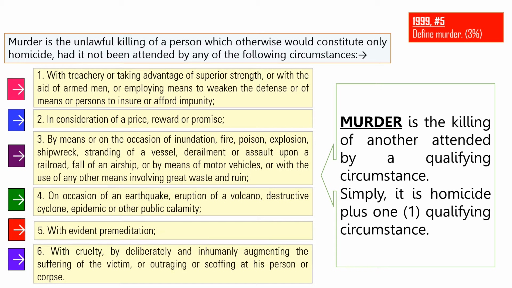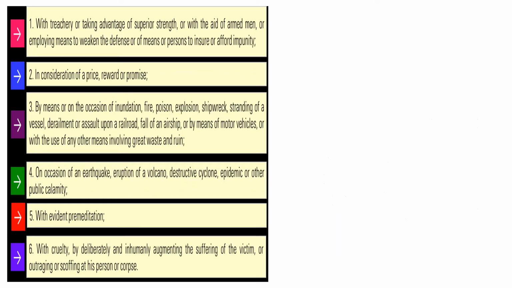Kung nabitin ka, pwede mong dagdagan. An example of a qualifying circumstance is treachery or evident premeditation. Can you be given a 3% for that? Yes, because your answer is complete. There is unlawful killing of another person and there is the word qualifying circumstance. The enumeration from number 1 to 6 are your qualifying circumstances.